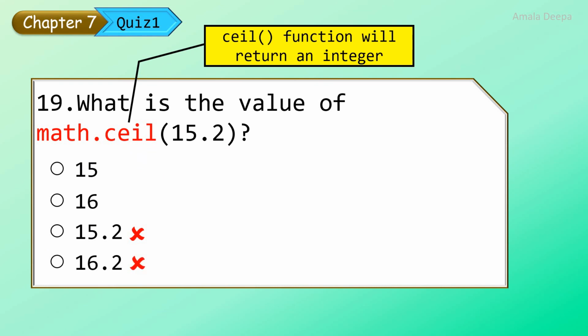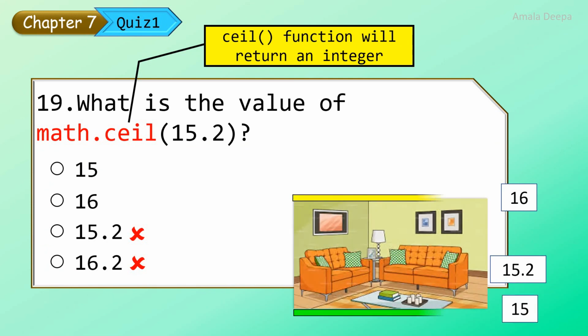You take the given value 15.2 and write the integers which are greater than and lesser than 15.2. Now once again you can guess which should be the correct answer. It should be 16, because here the question is math.ceil.